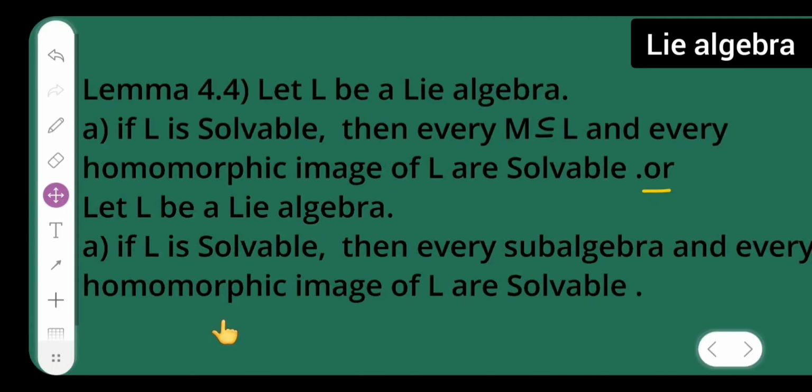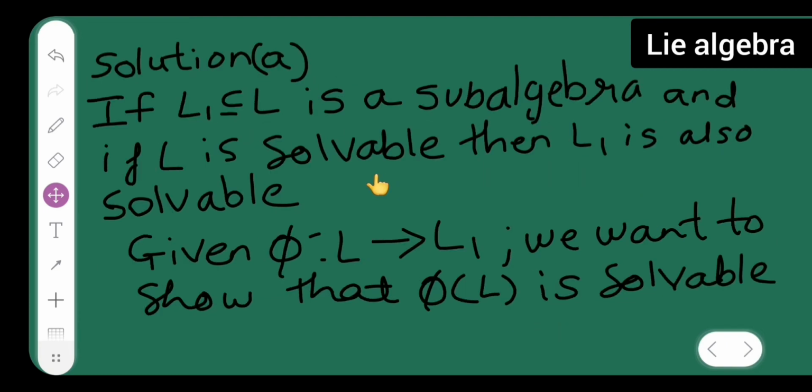First question, the a part of Lemma 4.4. Let L be a Lie algebra. If L is solvable, then every subalgebra and every homomorphic image of L are solvable. Let me start with the solution. If L1, a subset of L, is a subalgebra, and L is solvable, then L1 is also solvable, because L1 is a subset of L.